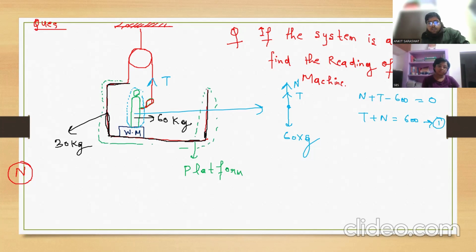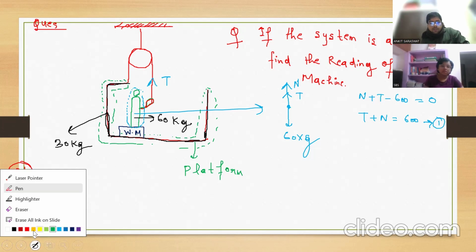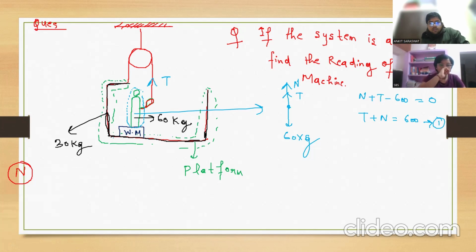If the platform is your system, then draw the free body diagram of the platform. So the platform's weight, mass 30, is down. Clear? Any other force? Tension force upwards, very good, because the string is here. Tension force, very good. Any other?